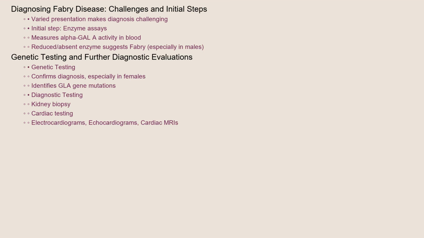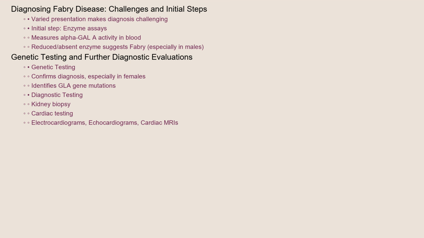Diagnosing Fabry disease can be challenging due to its varied presentation. The initial step often involves enzyme assays, measuring the activity of alpha-GLA in blood samples. A significantly reduced or absent level of the enzyme strongly suggests the presence of Fabry disease, particularly in males. In females, however, enzyme assays may be less reliable due to X chromosome inactivation. Genetic testing to identify mutations in the GLA gene is often used to confirm the diagnosis, especially in females. Furthermore, diagnostic testing may include kidney biopsy and cardiac testing, such as electrocardiograms, echocardiograms, and cardiac MRI to assess the